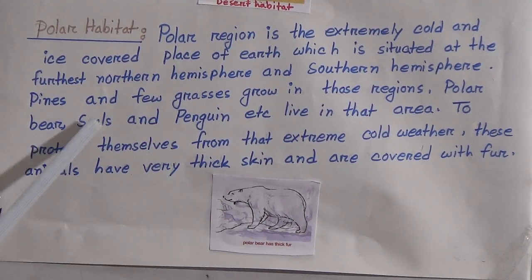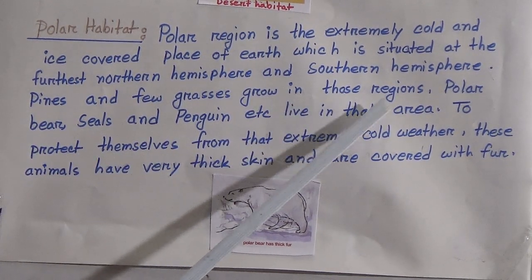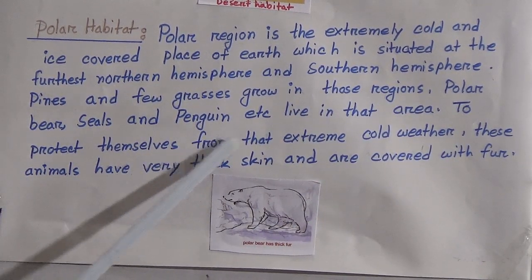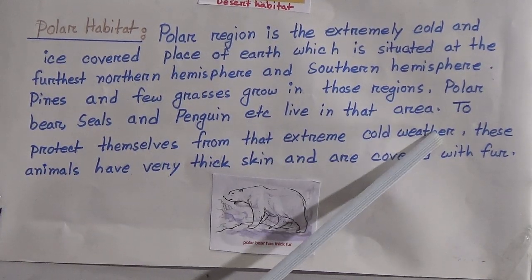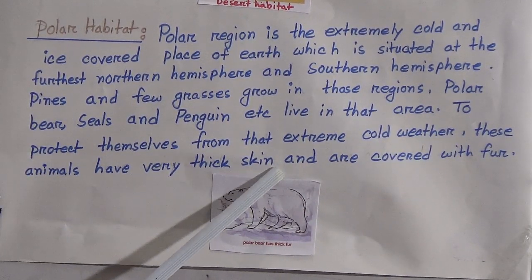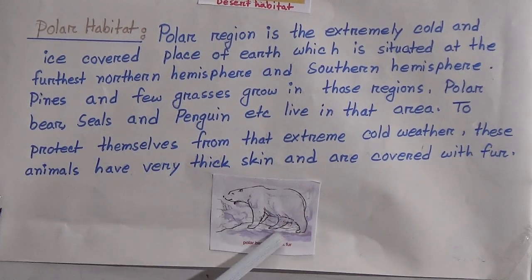Polar bear, seals and penguins etc. live in that area. To protect themselves from that extreme cold weather, these animals have very thick skin and are covered with fur. You can see here is a polar bear.